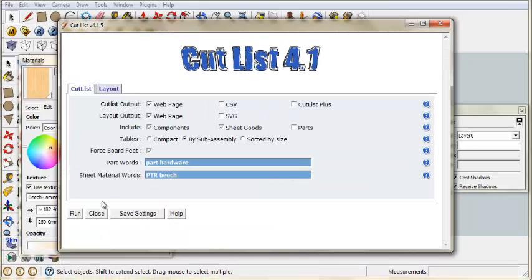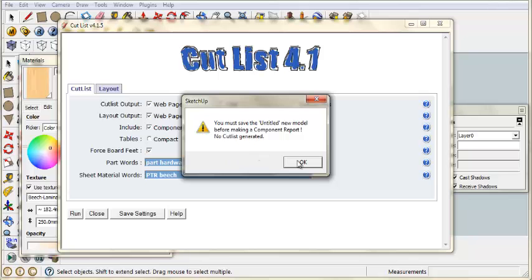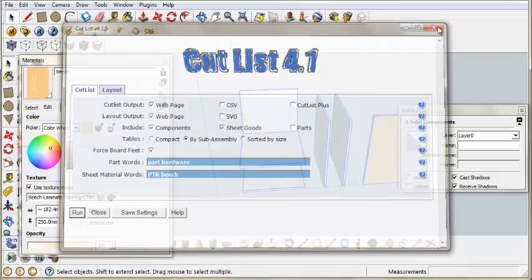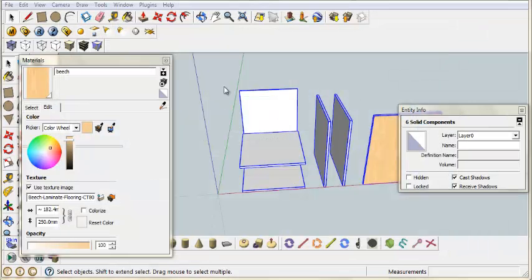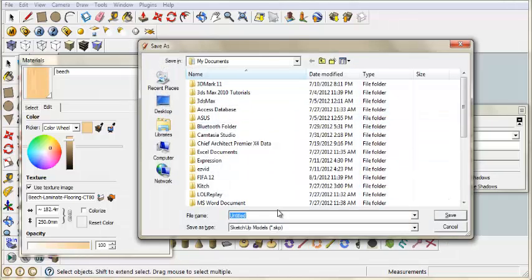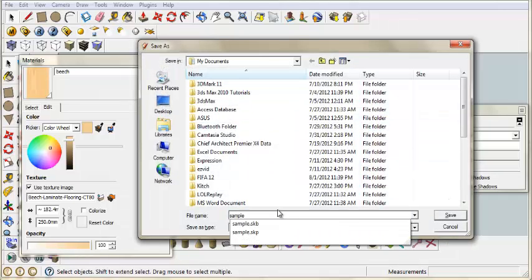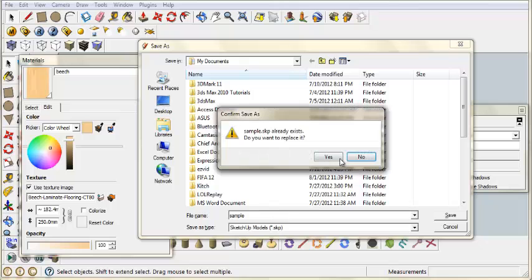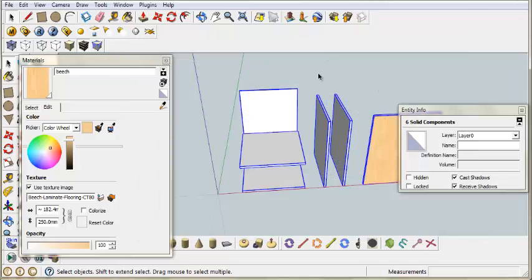Now from here we can run our, oh, I forgot the most important thing, silly me, you have to save it. Now I want to save a sample SKB, replace that one, my old one.